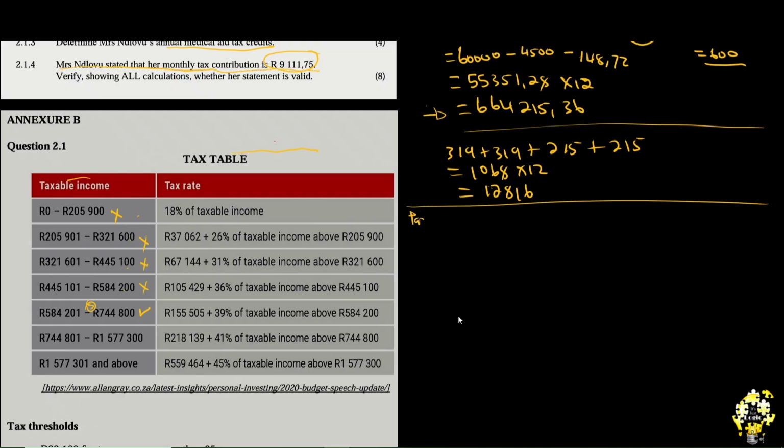Tax bracket number 5, what does the tax rate say? It says 155,505 plus 39% of taxable income above 584,200. To make it easy for yourself, you don't need markers.